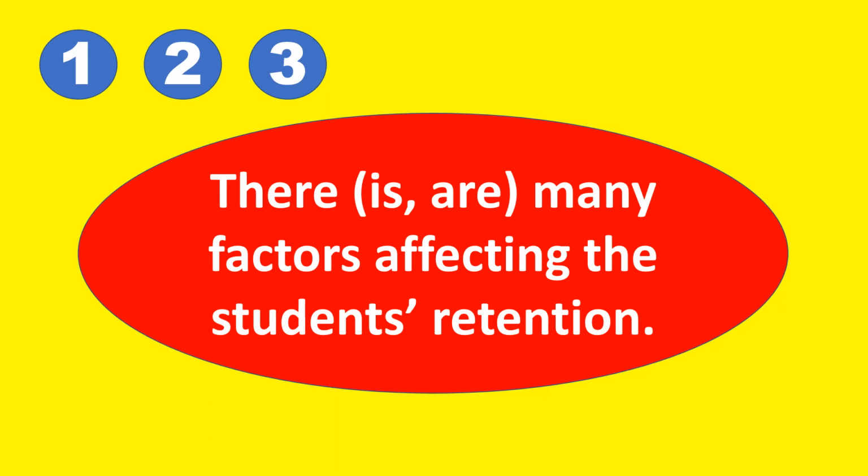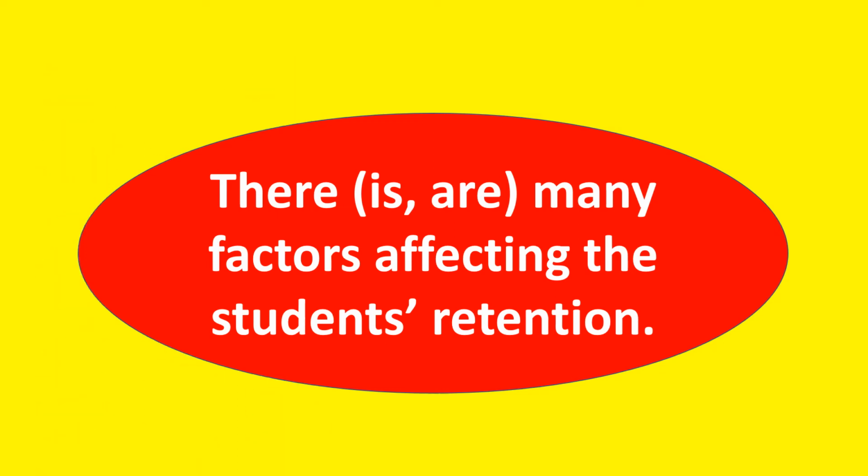Okay, now let's try this. There is or are many factors affecting the student's retention. Okay. 1, 2, and 3. The answer are. How come?